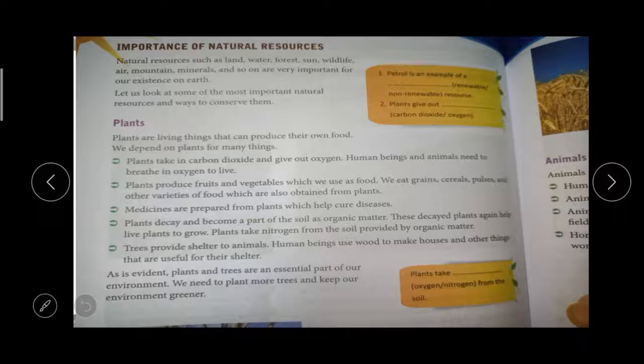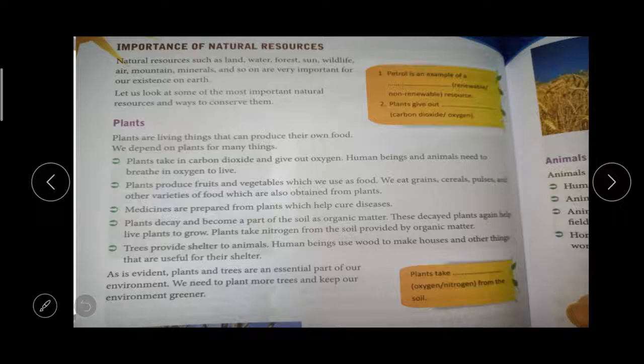Plants take in carbon dioxide and give out oxygen, right? So we are using that oxygen to breathe. Plants produce fruits and vegetables which we use as food. Then we get cereals, pulses, grain, and other varieties of food from plants. Many medicines are also prepared from plants which help to cure diseases, right? Then plants decay. After a certain period of time the plant will decay and become organic matter of the soil. This decayed plant again helps the other plants to grow.